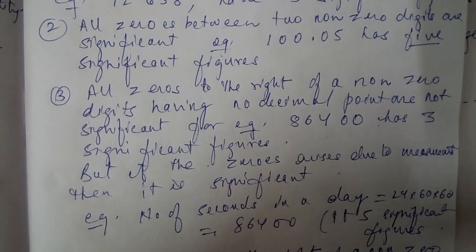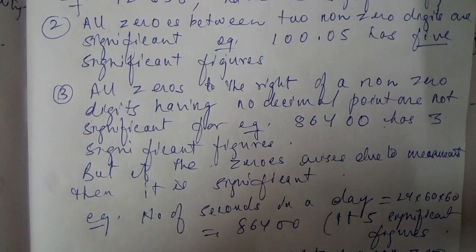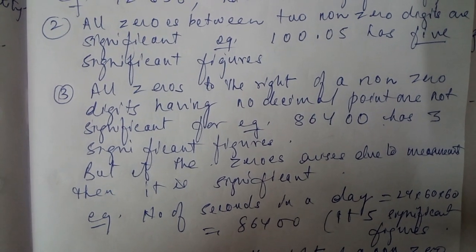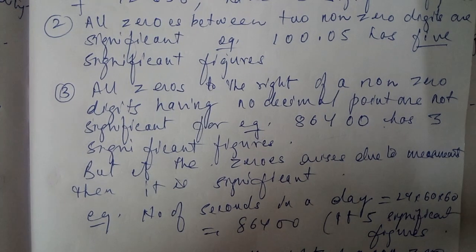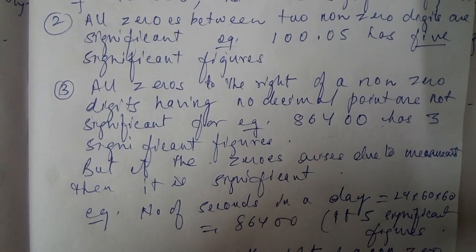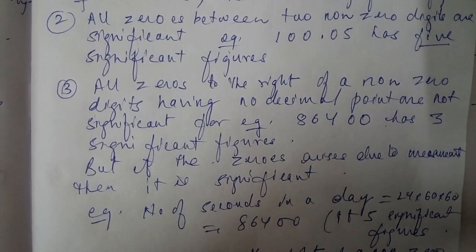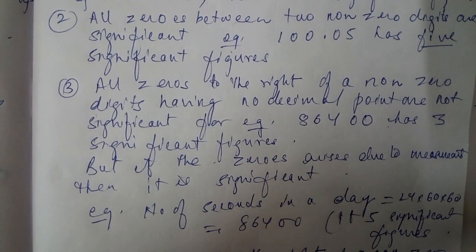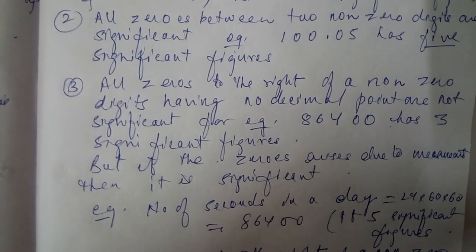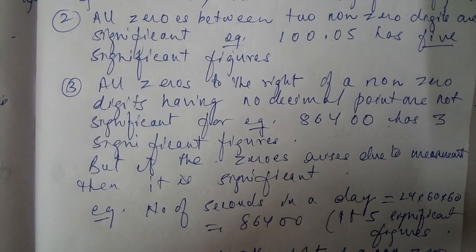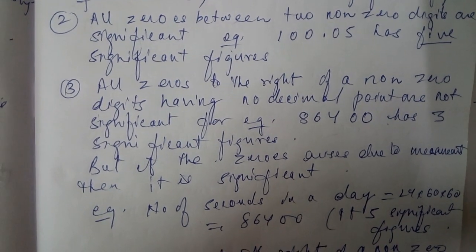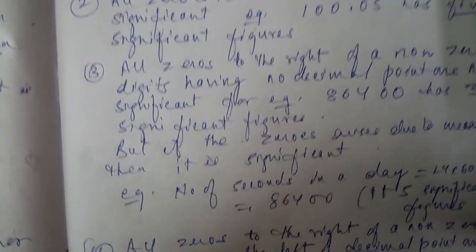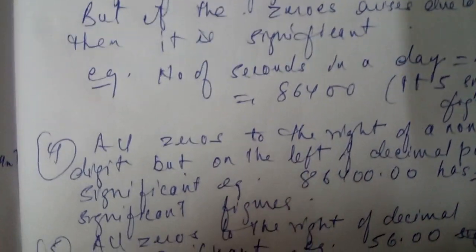For example, suppose we measure the number of seconds in a day. 24 hours is converted into minutes, 60 multiplied by 60, and then into seconds, and we get 86400. Here, because it is a measurement, it has 5 significant figures, but in the earlier case it had only 3. So we have to see what case we are dealing with.